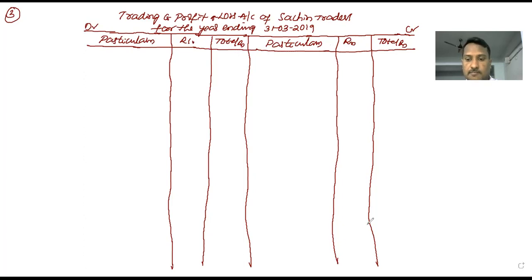Right. Let's see. First, the trading account. The trading account records all the direct expenses on the debit side. The first one is opening stock.